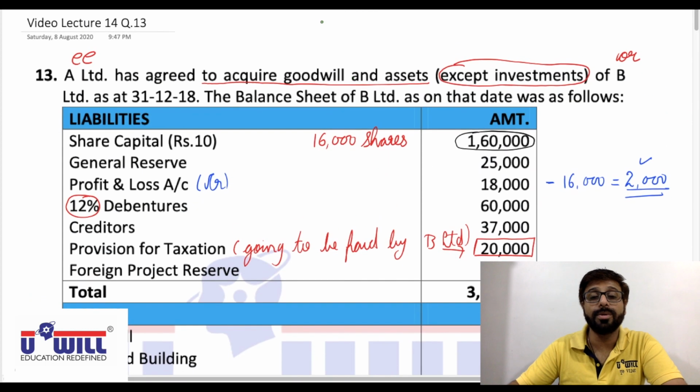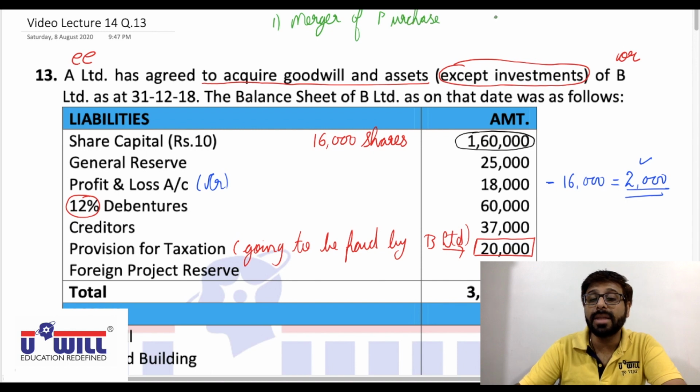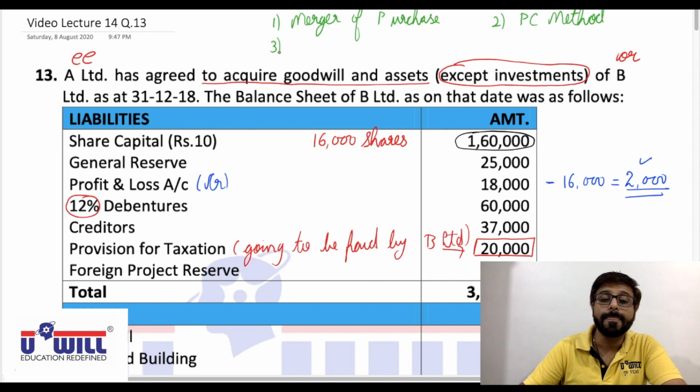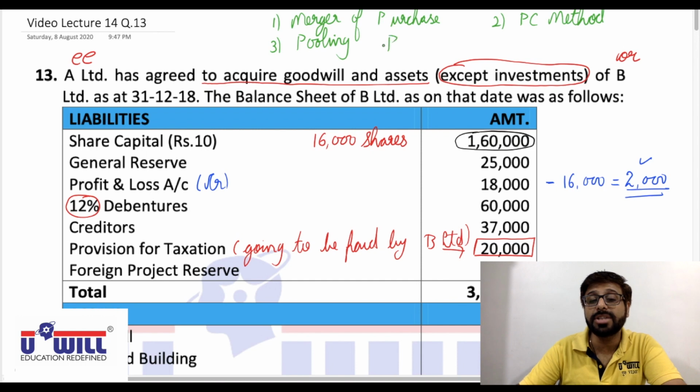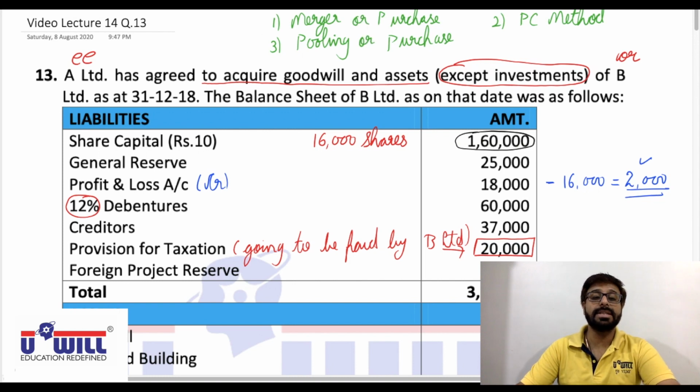Now you all very well know, first we have to decide, is it amalgamation in the nature of merger or purchase? Second, method of purchase consideration. And third, if it is merger, pooling of interest method. If it is purchase, purchase method of accounting. Okay, so first let's decide whether it is merger or purchase.